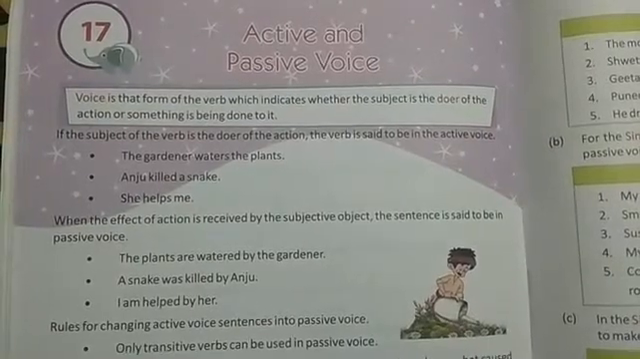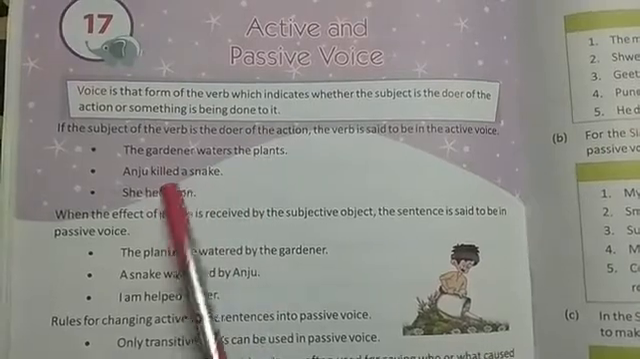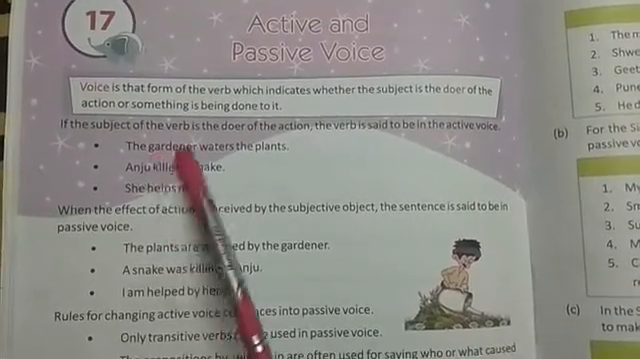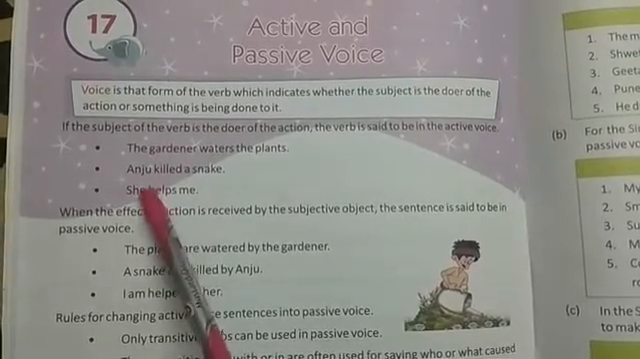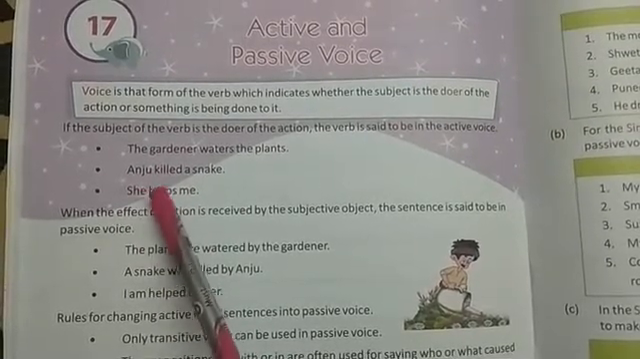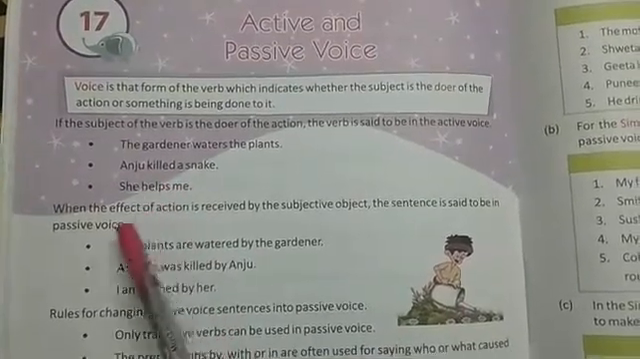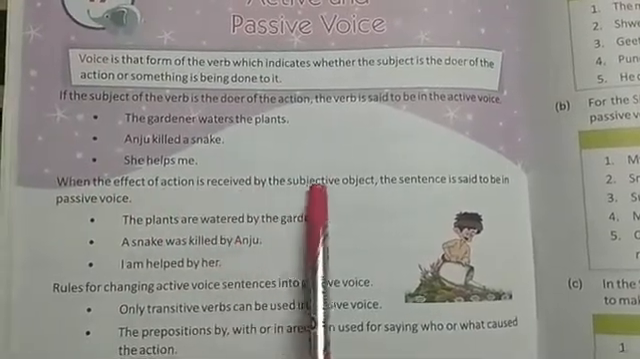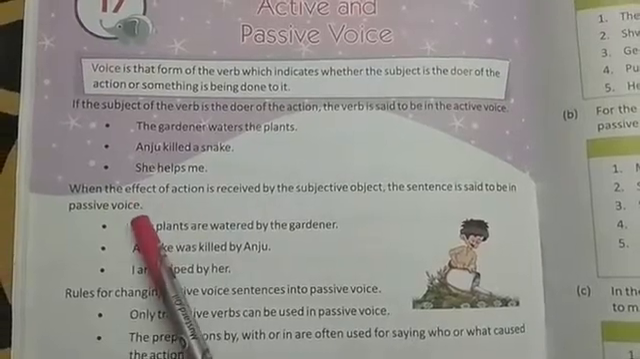The sentence is in active voice, like: The gardener waters the plant. Anju killed a snake. She helps me. Here the gardener, Anju, she, these are the subject and they are the doer of the action. So these sentences are in active voice. When the effect of the action is received by the subject or object, the sentence is said to be in passive voice.